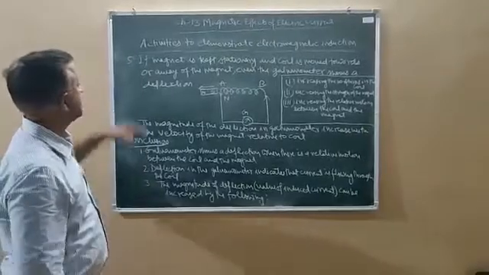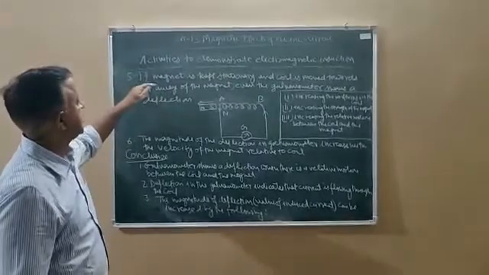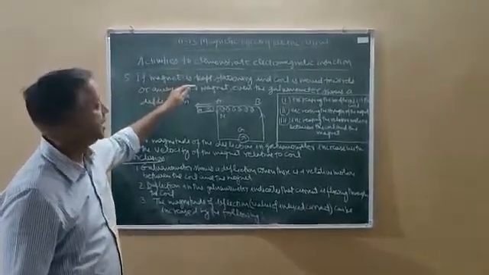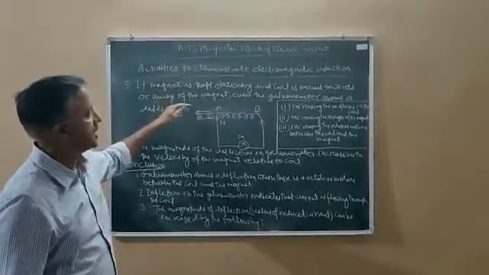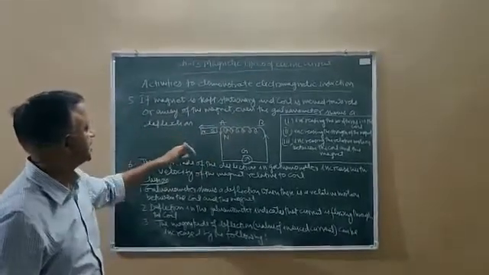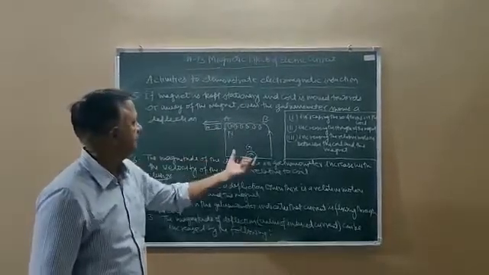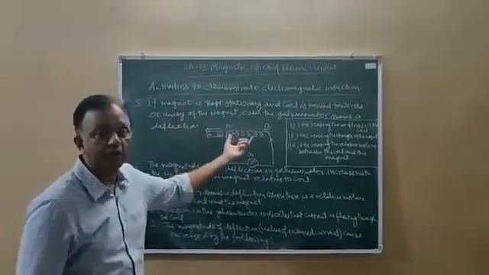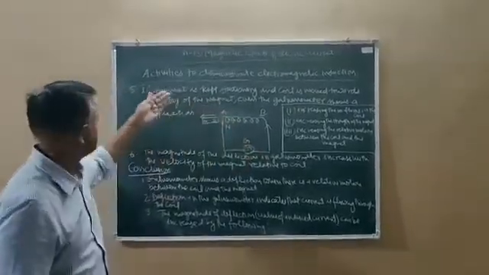Hello students, we are taking the fifth activity to demonstrate electromagnetic induction. This activity says that if a magnet is kept stationary and the coil is moved towards or away from the magnet, even then the galvanometer shows a deflection. Here this is the north pole and south pole, and this is your coil. So this is your fifth activity.